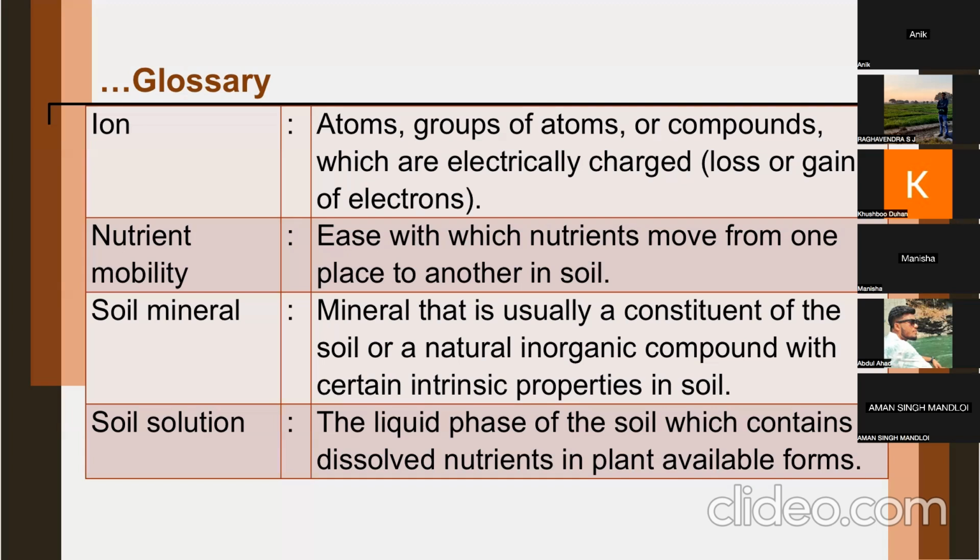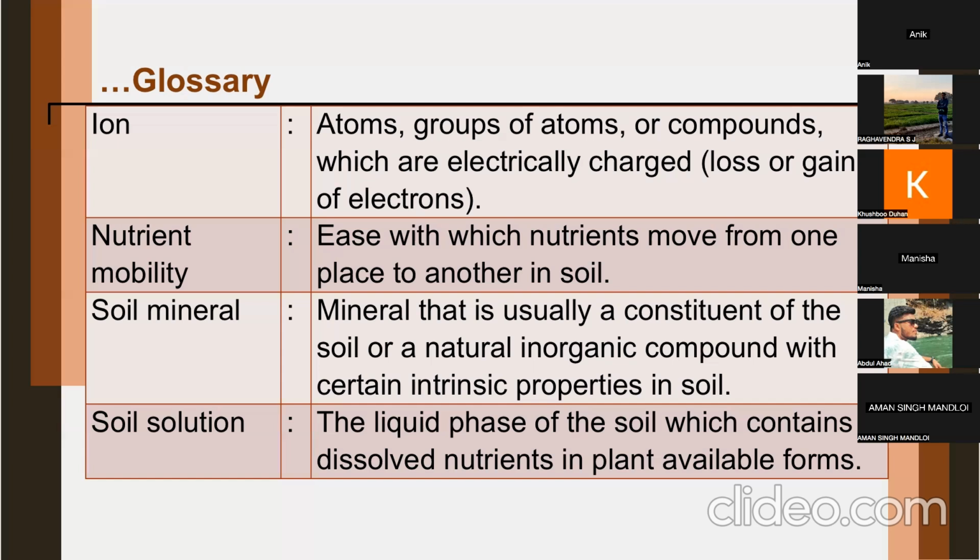Is it fine? Now you tell me this, can we have leaching of ammonium nitrogen from the soil? Because nitrate nitrogen is leached down. So can we expect leaching of ammonium nitrogen also? Leaching of potassium also? Can we have? Yes or no?